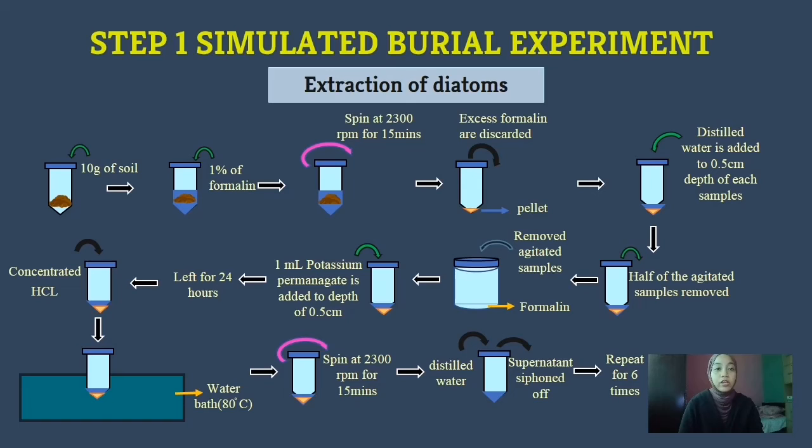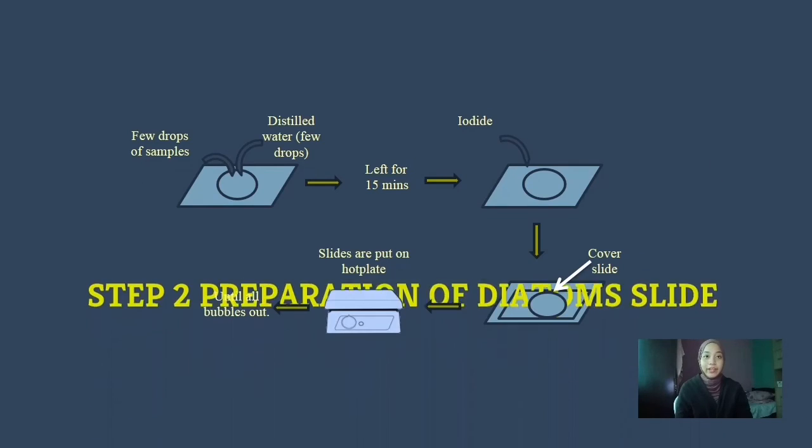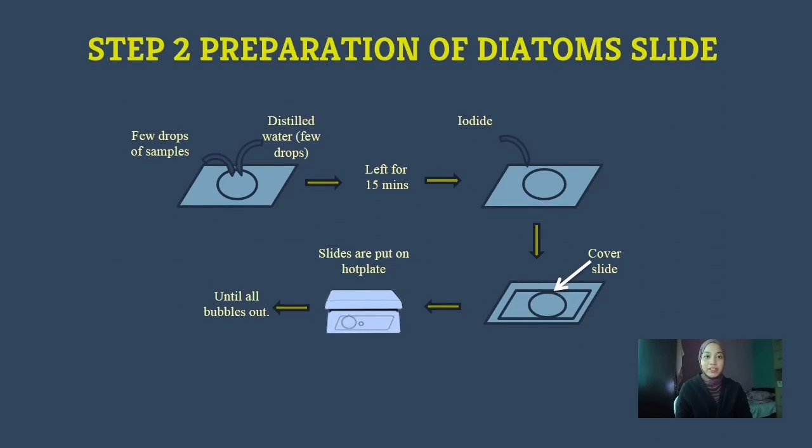The concentrated hydrochloric acid will be added in the samples and placed in a water bath at 80 degrees Celsius for an hour. The tubes will be centrifuged again for 15 minutes at 2300 rpm, and then the supernatant will be siphoned off, replaced with distilled water. Repeated centrifugation is required to ensure the cleanliness of diatom sample. To prepare the diatom slide, the white layer of diatoms in centrifuge tube will be blown and then it will appear on top of the soil within the centrifuge tube.